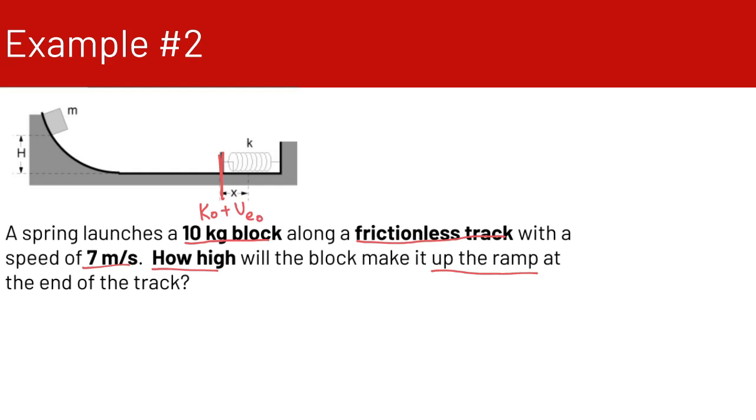And up here at this highest point, this is going to be our final kinetic energy plus our gravitational potential energy. Because we're using conservation of energy, these two positions are equivalent to each other. So we have K naught plus spring potential energy equal to final kinetic energy plus gravitational potential energy.